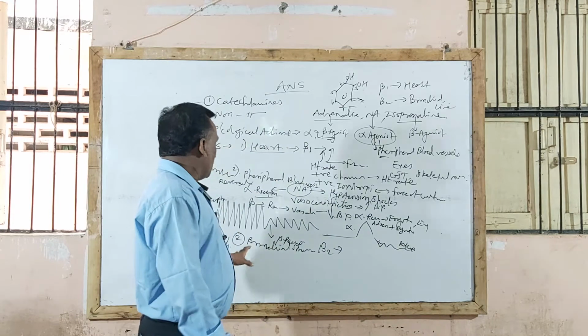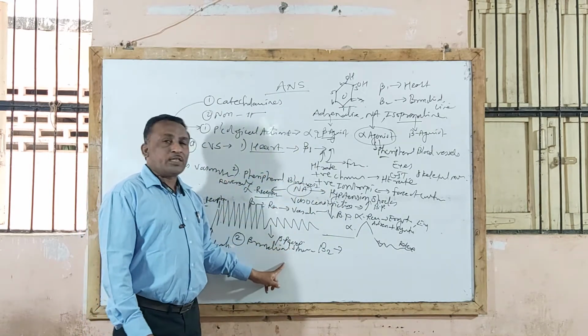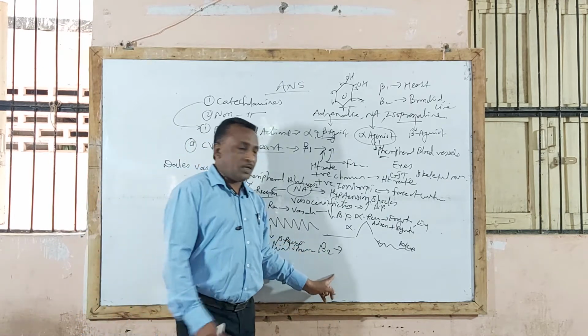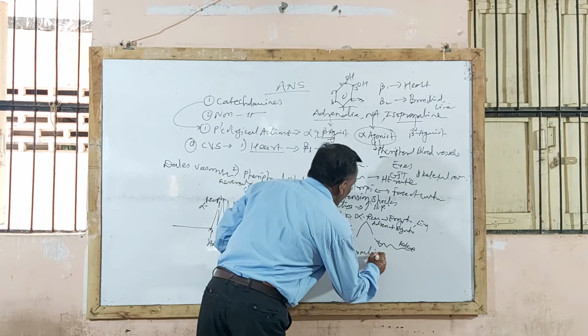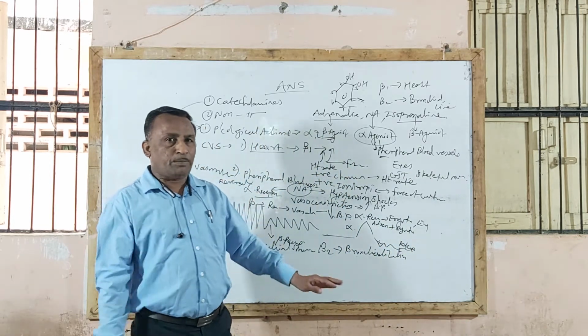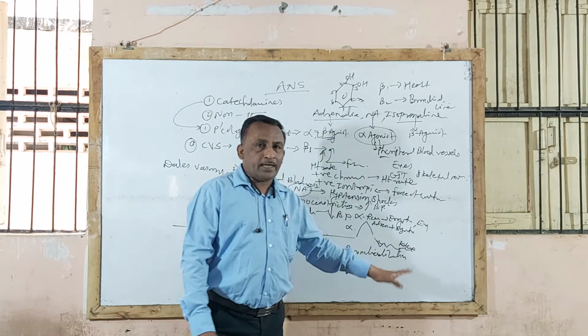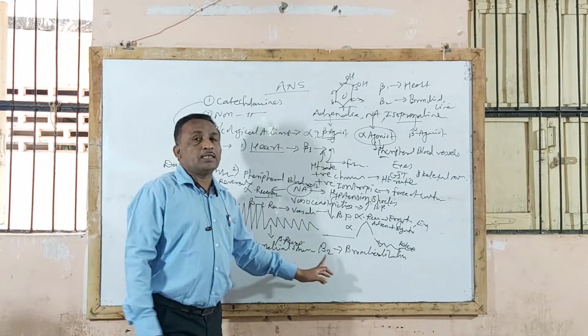When adrenaline and isoprenaline act on bronchial smooth muscle, that is on beta 2 receptor, it causes a powerful bronchodilation effect, that is relaxation of bronchial smooth muscle, and therefore adrenaline is the drug of choice in treatment of bronchial asthma.